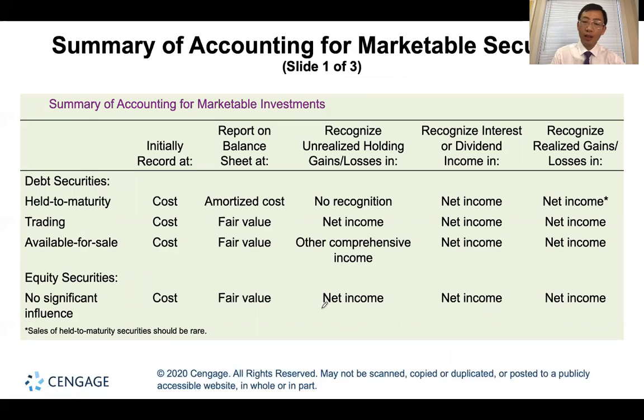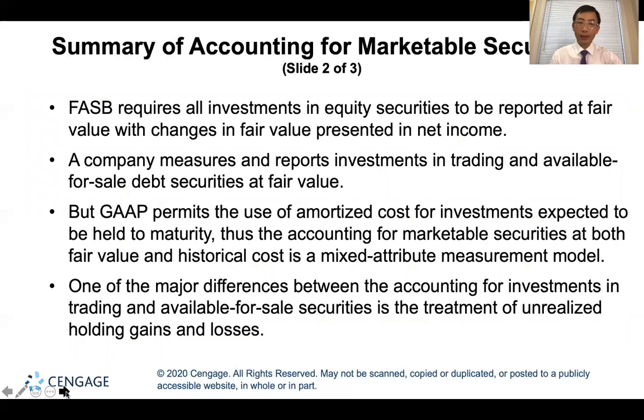And all of the unrealized or realized gains and losses and interest income go to net income in the income statement. And for debt security, we already had a detailed discussion in the previous video. Okay.